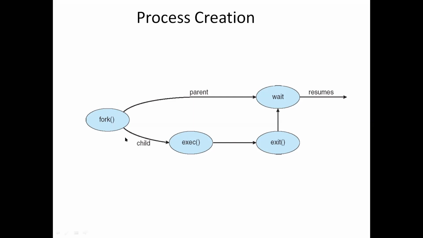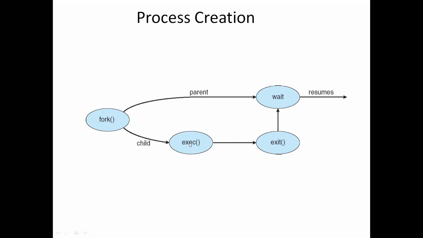Once fork is invoked, the child process is created. After that, we invoke the exec system call. The exec system call is called after the fork system call to replace the process memory space with a new program.